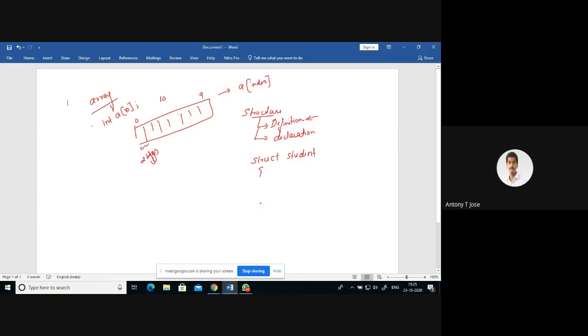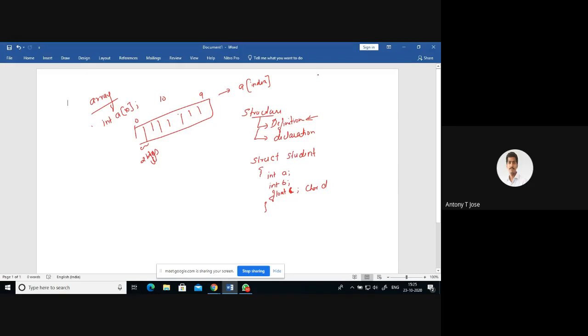And in that, I will be storing many values. It can have an integer value, another integer value b, a floating point value, float c, and then a character value, char d.